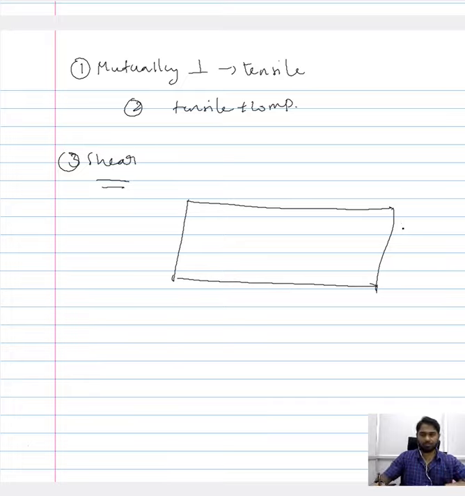If you follow the convention, if you divide the whole plate into 4 quadrants, something like this, then this would be your positive quadrant and this would be your negative quadrant. And in the positive quadrants, the direction of the stresses should also follow the positive direction. Only then, according to the convention, will your stress also be positive. So in this positive quadrant, the direction of the shear stress should also be pointing towards the positive direction. So it should be something like this, and here something like this, and only then by convention would this shear be treated as positive.